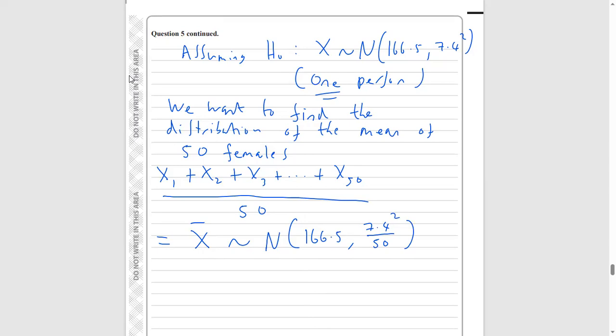So whatever your sample size is, divide by your sample size. The sample size in this question is 50. If it was 100, you divide the variance by 100. If it was 10, you divide the variance by 10. You divide by your sample size.